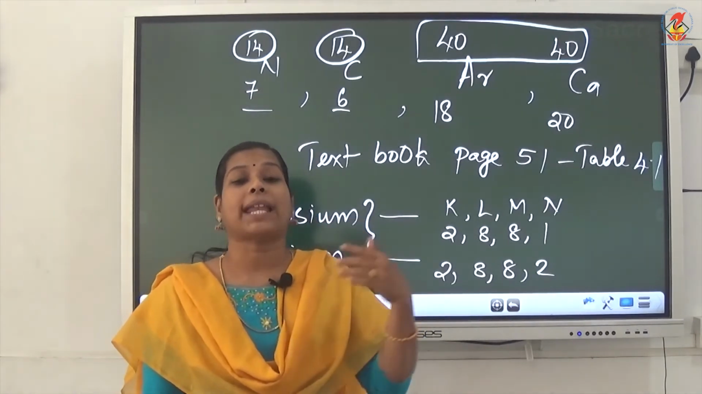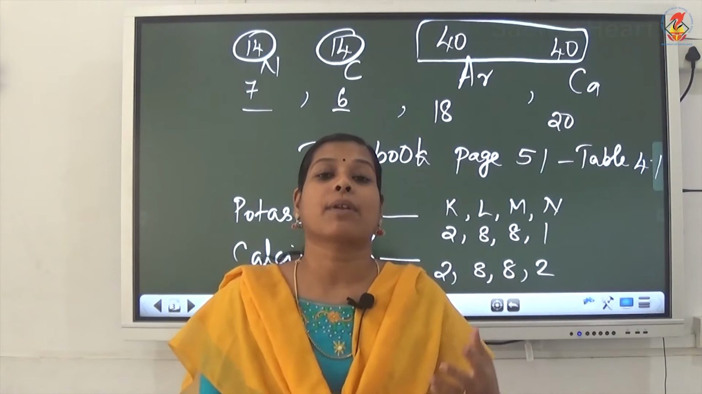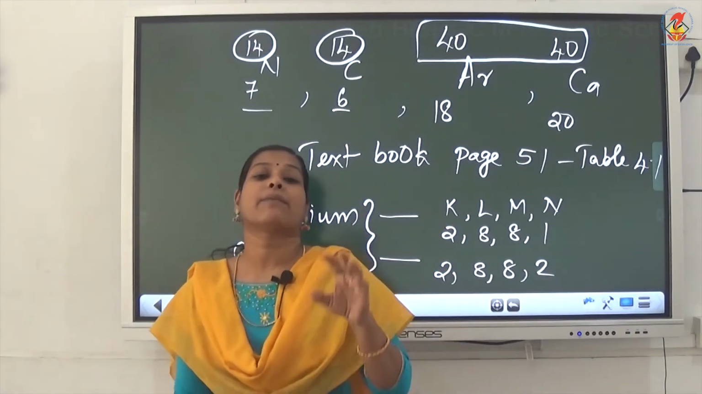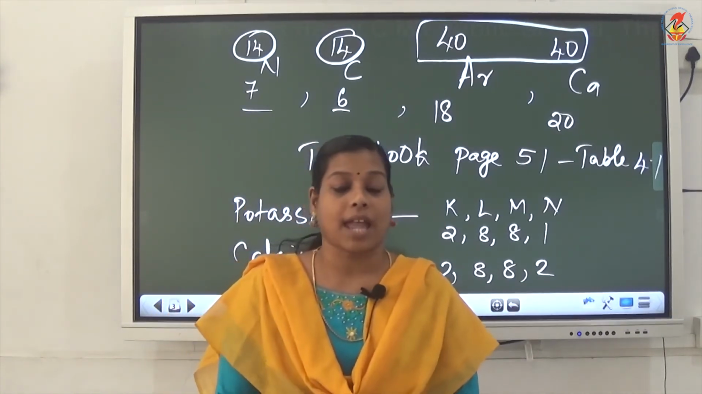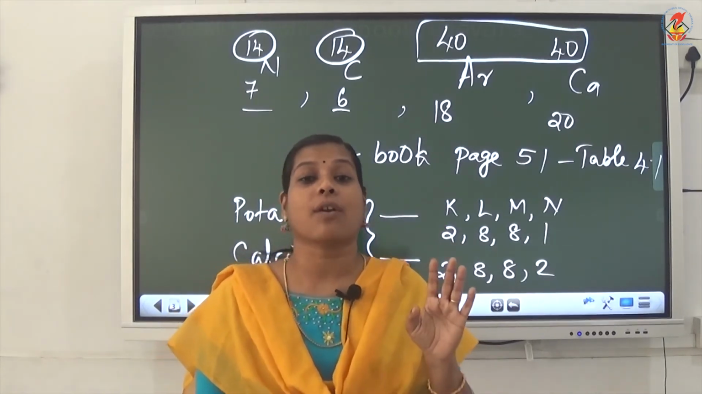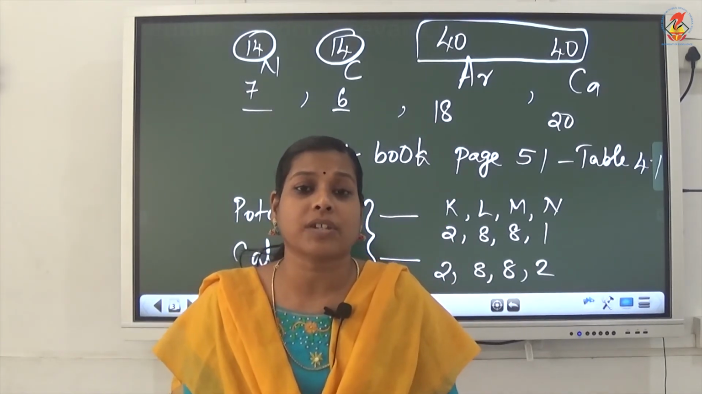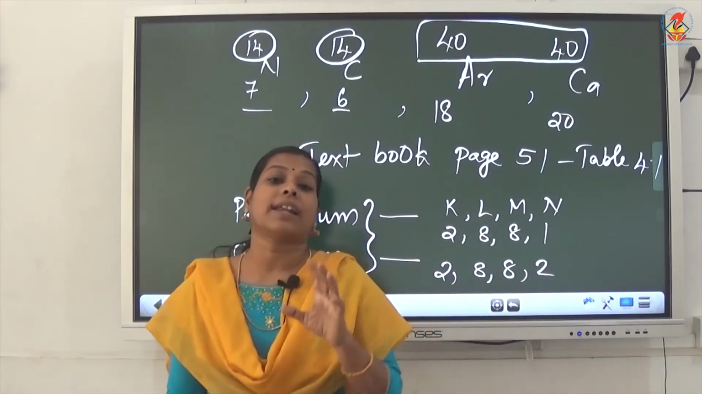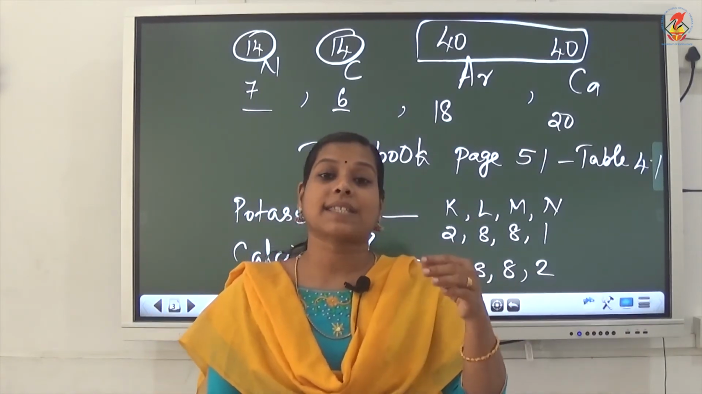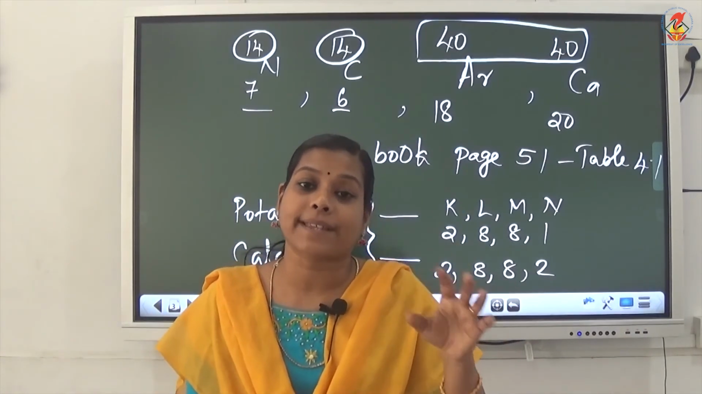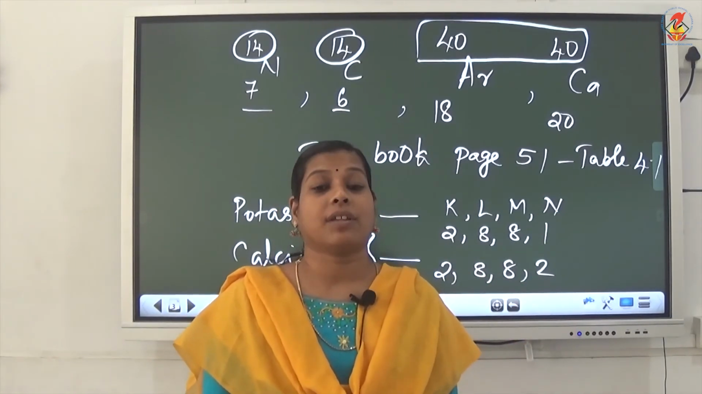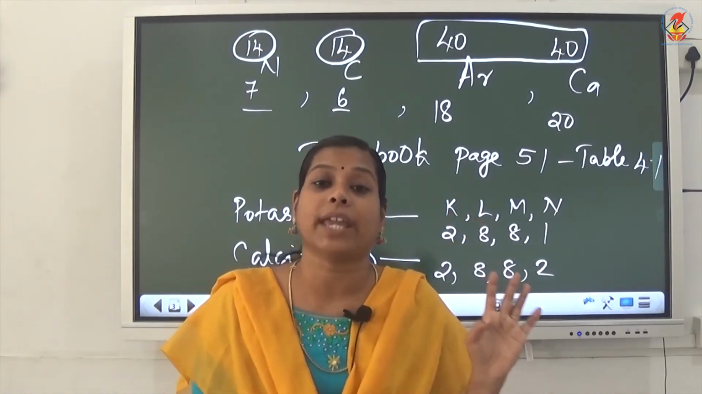We have seen that valency is the combining capacity, or the number of electrons gained or lost during a chemical reaction. But certain elements will not participate in any reactions. Why? Because they already possess a stable electronic configuration. What do you mean by a stable configuration? If the outermost shell contains 8 electrons, then that configuration will be stable. Such elements will not participate in any chemical reactions, and for them the valency will be 0.